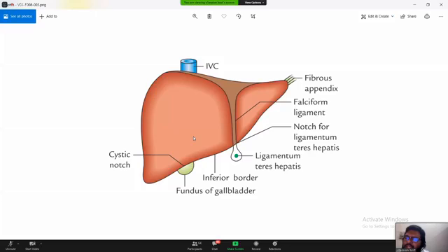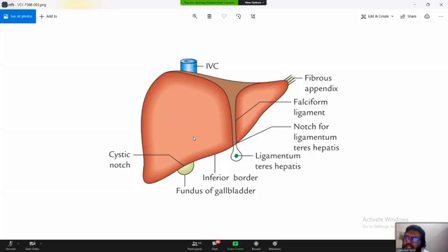Why is it called the falciform ligament? It is like a sickle. What does sickle mean? Sickle means a reaping hook. It attaches the anterior abdominal wall with the liver above the umbilicus. Above the umbilicus, this falciform ligament holds the anterior surface of the liver to the anterior abdominal wall and above to the diaphragm. So this is called the falciform ligament, and it lodges the ligamentum teres hepatis. What it is, I'll tell you later, but have an idea.